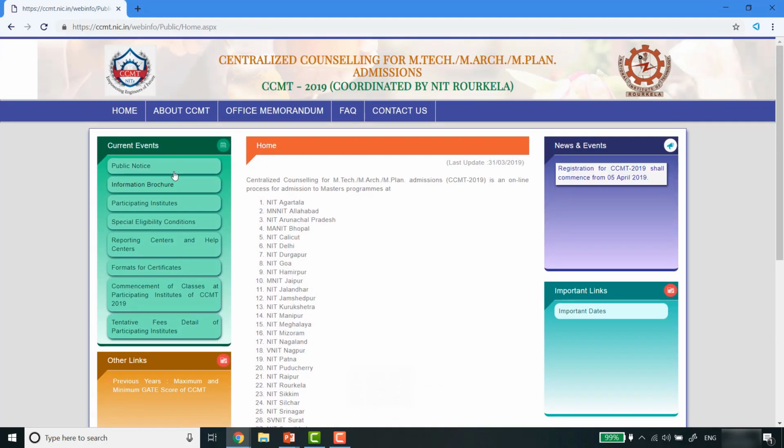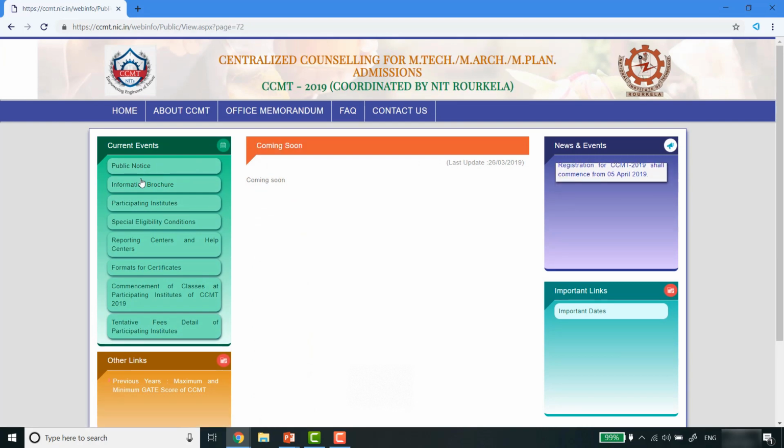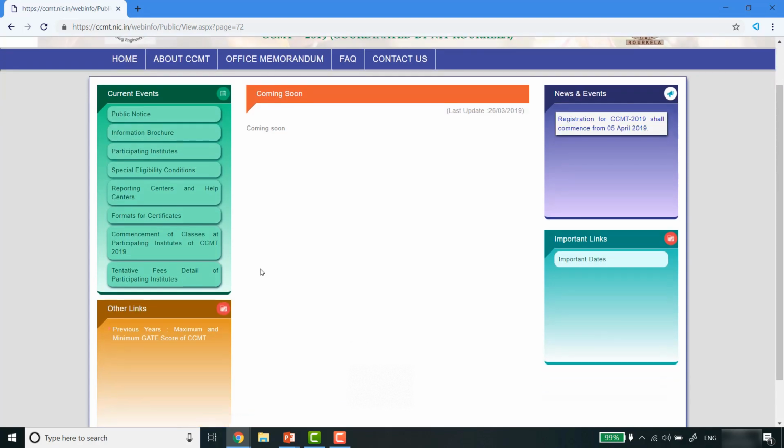Many more tabs have been provided here, but when you click on any of these tabs, you will just see a single message that says coming soon. Till now this website is not that active, and not much information has been given on it. But one very useful piece of information that is given there is the maximum and minimum GATE scores of CCMT. This link is given.